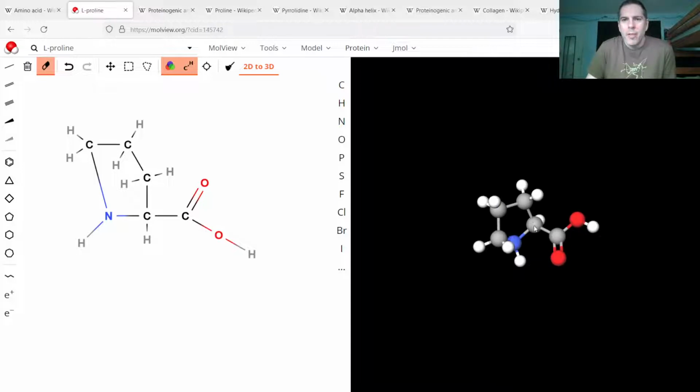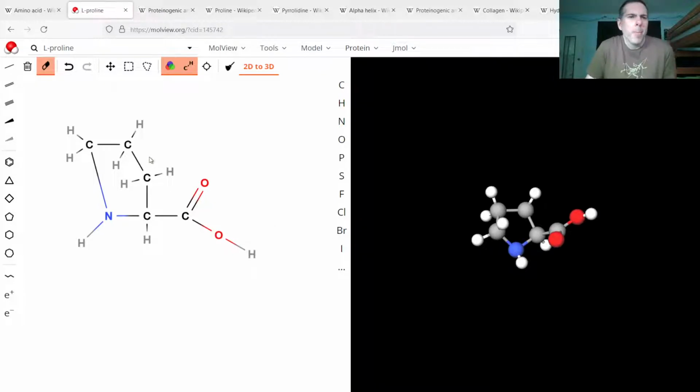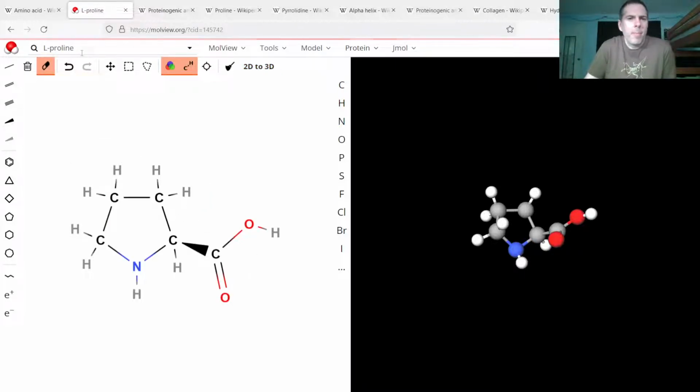You have your alpha carbon, carboxyl group, and amine group. And the side chain is forming a bond with that amine group. So here's your alpha carbon in the side chain.